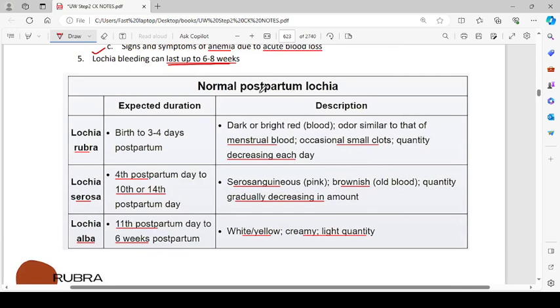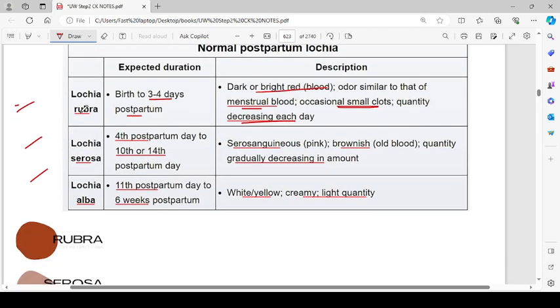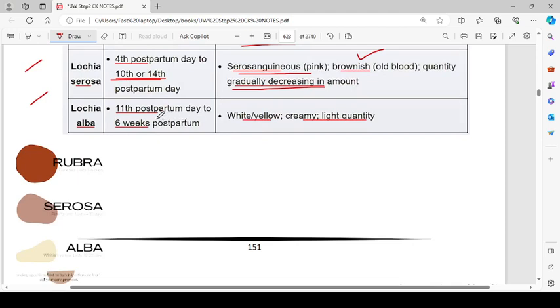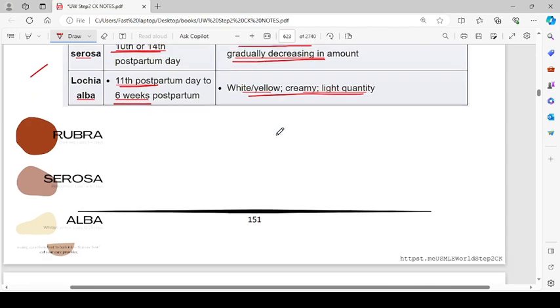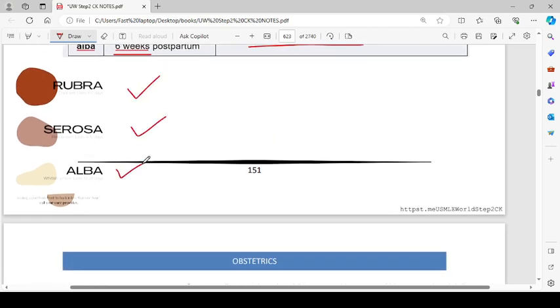Normal postpartum lochia: lochia rubra, lochia serosa, and lochia alba. From birth to 3 to 4 days postpartum, there is lochia rubra. Rubra means red, so it is dark or bright red blood, odor similar to that of menstrual blood, and occasional small clots, with quantity decreasing each day. Lochia serosa is from the 4th postpartum day to the 10th or 14th postpartum day. It is serosanguinous, pink, brownish, old blood, gradually decreasing in amount. And then we have lochia alba, from the 11th postpartum day to the 6th week postpartum: white, yellow, creamy, and light in quantity. So this is rubra, serosa, and alba.